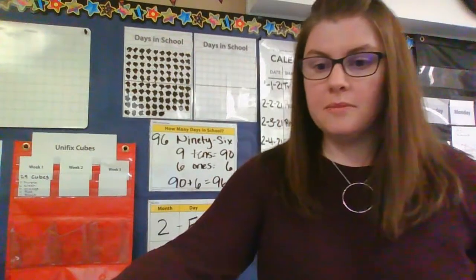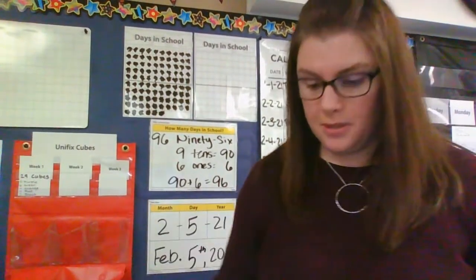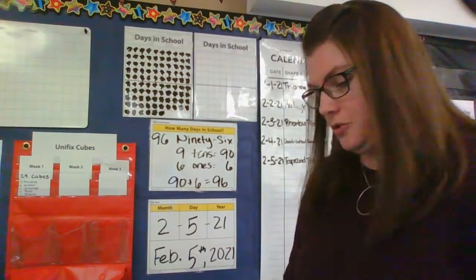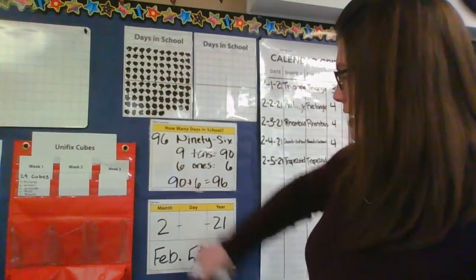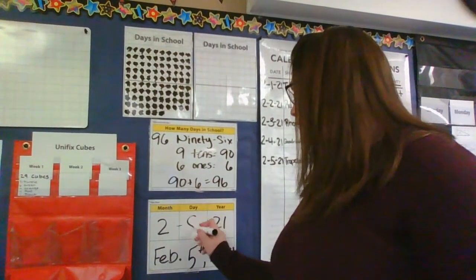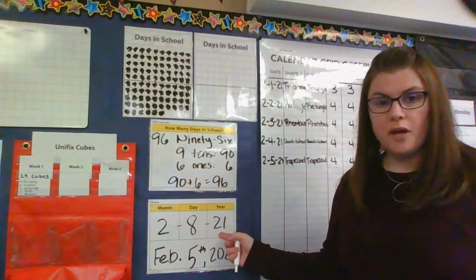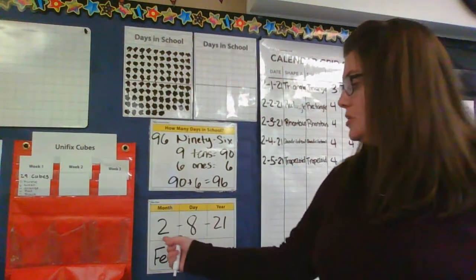Okay, we're going to leave that 2 right where it is. Mrs. Sae-Wong has things flying all around. So we're going to leave the month as 2, but today we need to change that day to the 8th. And the year is 21. So everything we write the date on today will be 2-8-21.